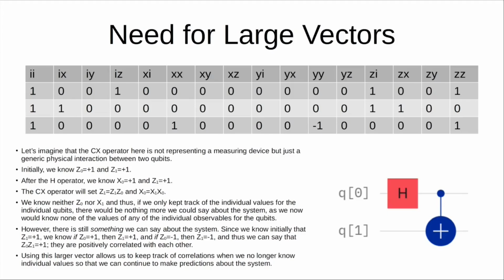So for example, I could predict, even though I don't know the Y values, their products are -1. So the outcomes for the two qubits must either be +1 and -1 for the Y values, or -1 and +1 for the Y values. They must be opposites because they're negatively correlated, so their products must be -1.